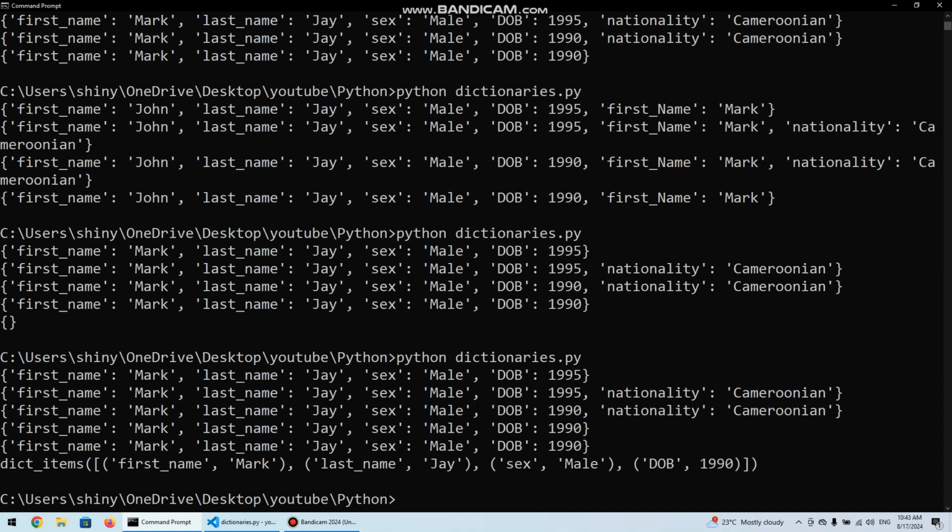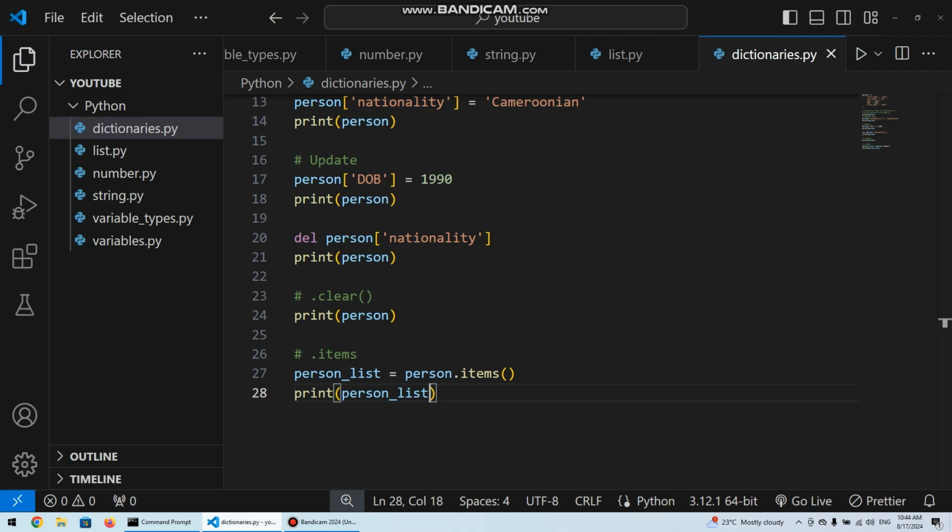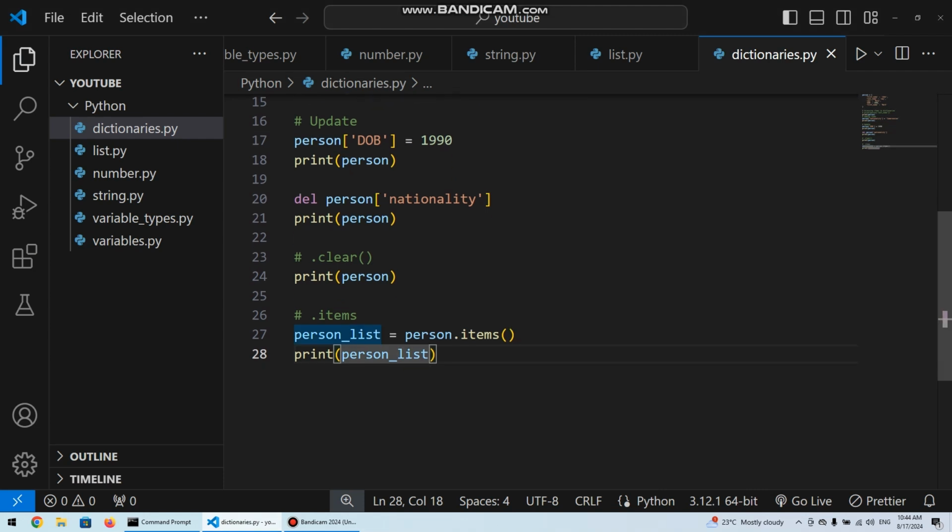We see it's a list. You can see square brackets here and here. So we are seeing first name comma mark, last name comma j. Those are tuples. This is the structure of a tuple. Like first name mark, last name j, sex male, date of birth 1990. So these are all tuples in a list. So it is returned from calling the dot items method on a dictionary.